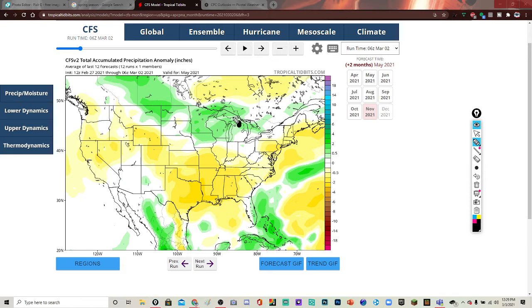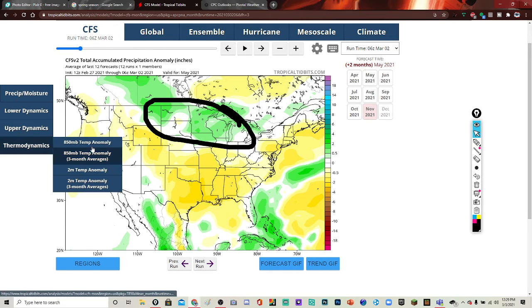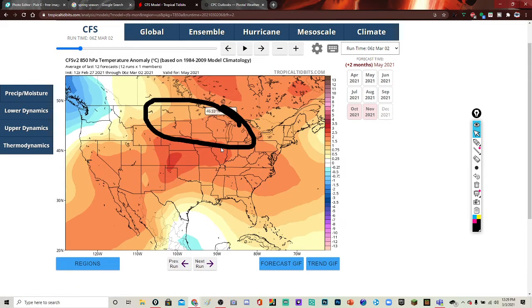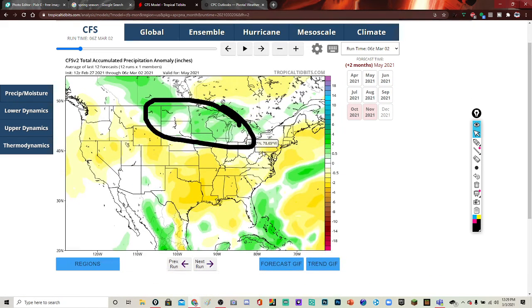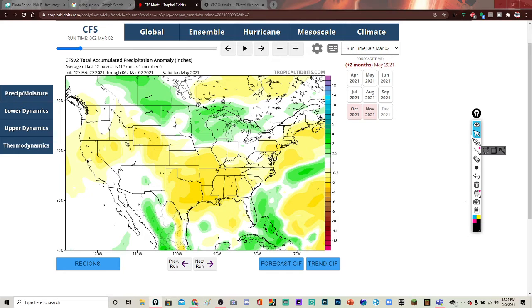We'll actually look back at where the above average is. Real quick, look back at the temperatures again. And you see this area is in above average temperatures, so we could see some severe weather around this region up here. For May, more likely up here than this area. But still, you guys are in above average, because it's showing most of the months of spring you're going to be in above average precipitation, so that's why I put you guys in above average in the thumbnail.